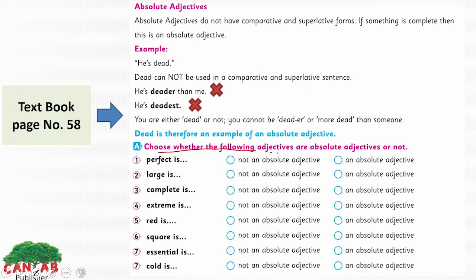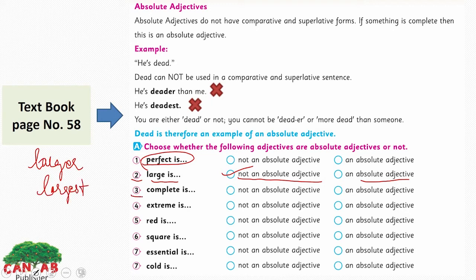Choose whether the following adjectives are absolute adjectives or not. So look at the first one. Perfect is perfect. You cannot say perfectest or perfecter. It has no superlative or comparative degree here. So the second one is large. Is it an absolute adjective or not? Yes, this is not an absolute adjective because it has comparative and superlative degrees. The comparative degree is larger and the superlative degree is largest.